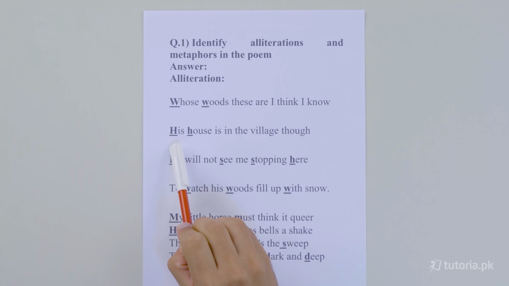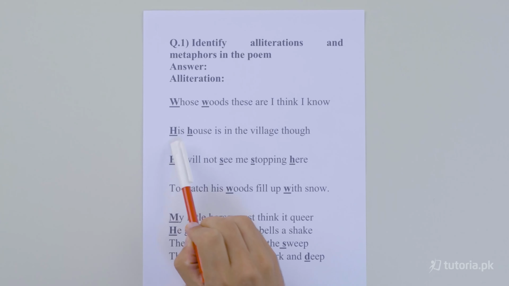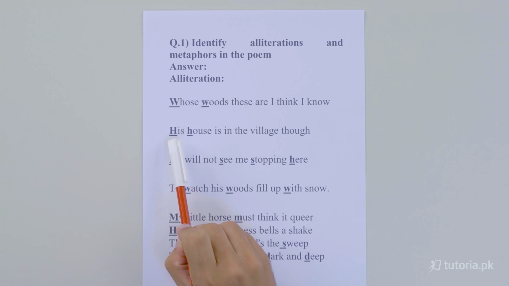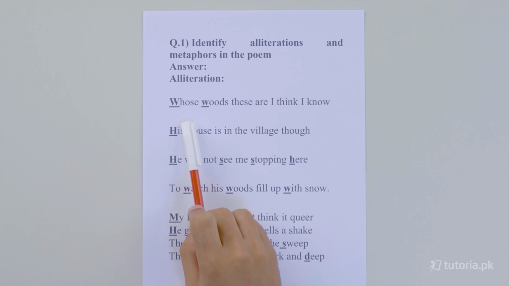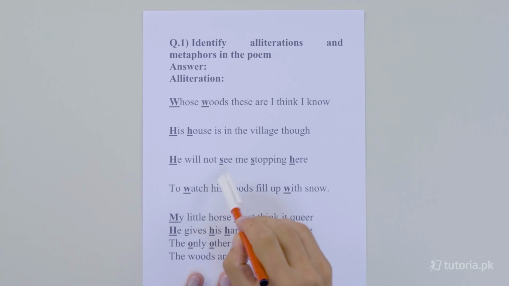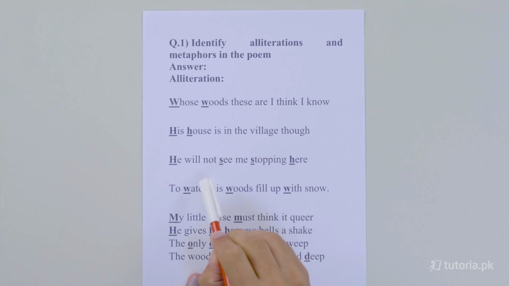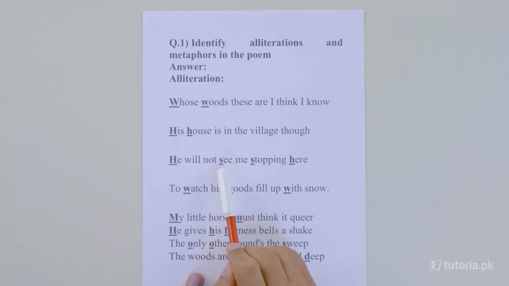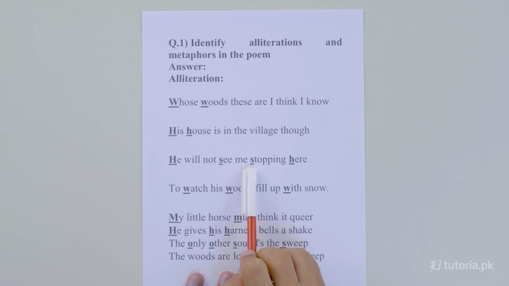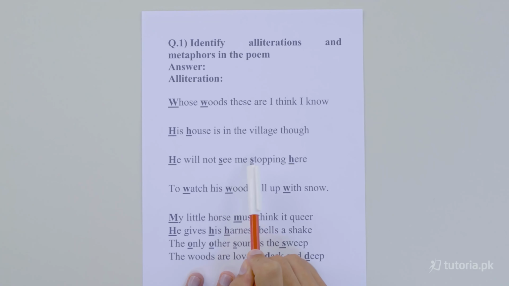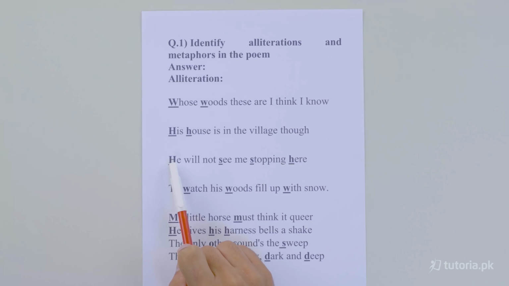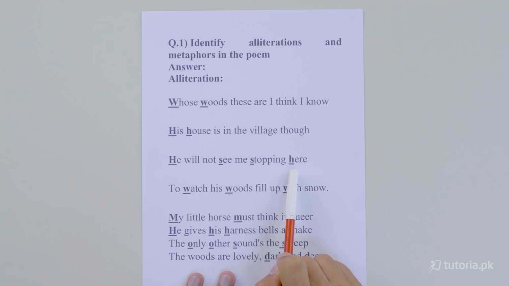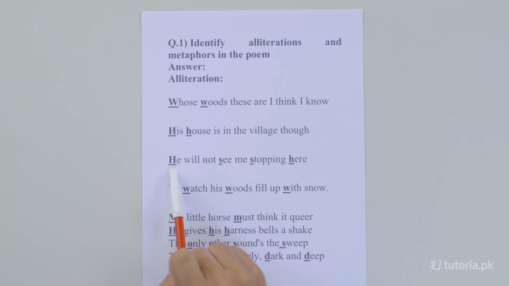In the next line, his house. His house is in the village. Both of these words, H and H, have the same sound, and they are consonant sounds. Keep in mind that alliteration is the repetition of consonant sounds, not vowel sounds. Here, he will not see me stopping. The words see and stopping both have the same consonant sound, that is S. And the first word he is matching with the last word here. Both have the same sound, H and H.